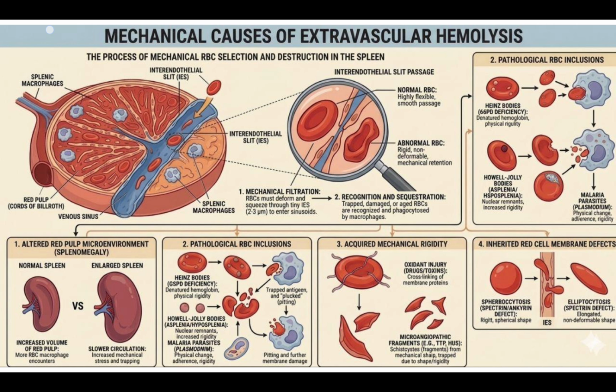Then we also know about acquired mechanical rigidity, in which the RBCs become rigid and are not flexible, that leads to microangiopathic fragments. And we also know about inherited red cell membrane defects like spherocytosis and elliptocytosis. Those conditions also lead to hemolysis that ultimately leads to anemia.